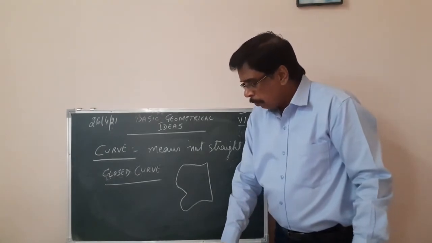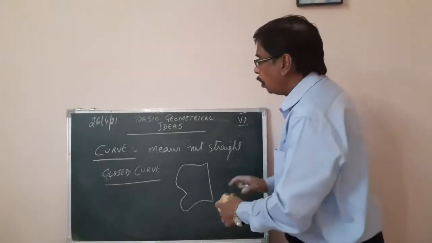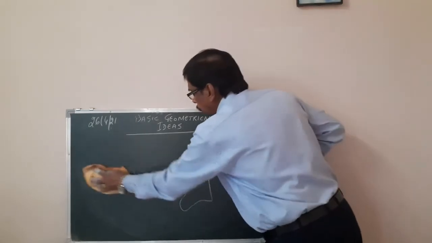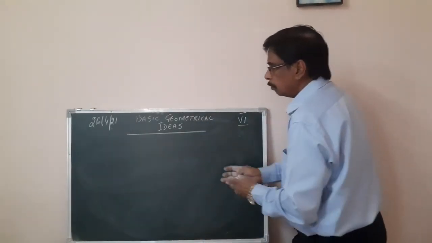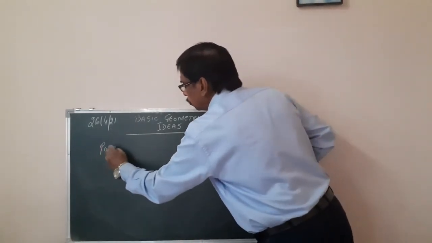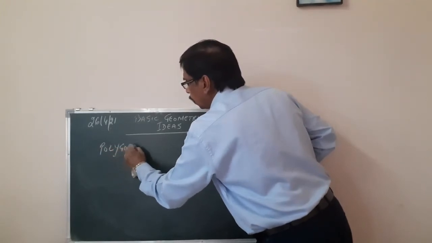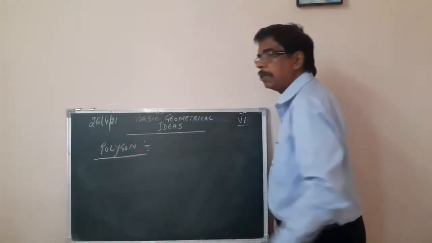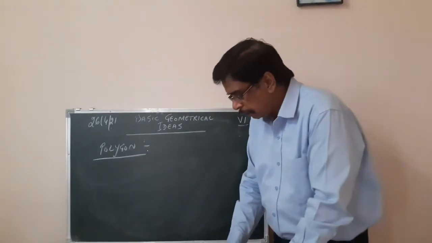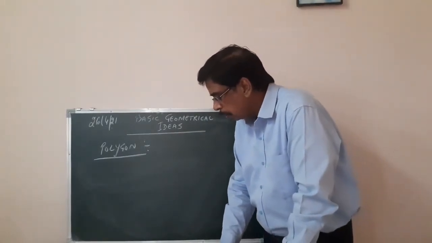Now after this we come to what is a polygon. You write the definition of a polygon first so that you understand.